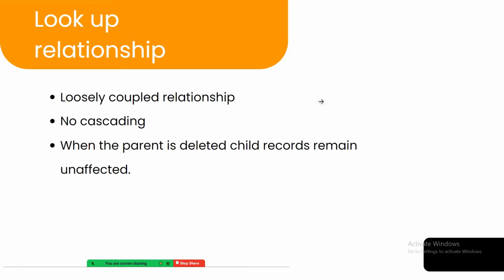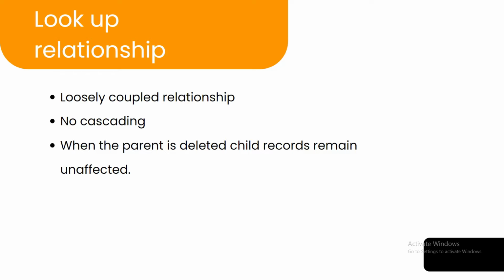So what is a lookup relationship? It is a one-to-one relationship. It is a loosely coupled relationship. It does not support cascading. And what does cascading mean? It simply means that whenever the parent record is deleted, the child record remains unaffected. Meaning the child record will not be deleted, right?